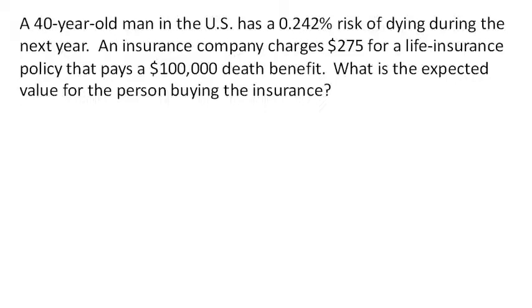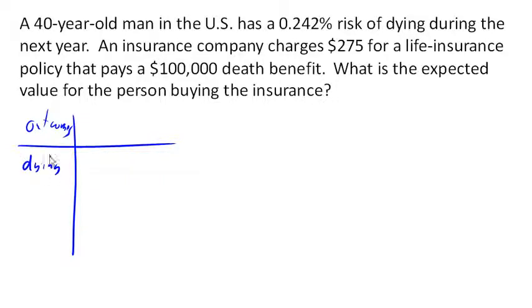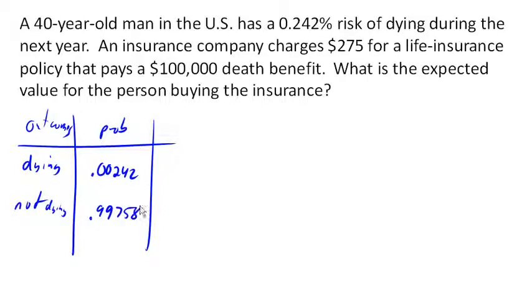So what is the expected value for the person who's buying the insurance? There's two possible outcomes here. Outcome number one, of course, is dying, and outcome number two is not dying. And each of those has an associated probability. The probability of dying, presumably, is 0.00242, and the probability of not dying then is the complement of that, which is 0.99758, right? 1 minus the probability of dying.